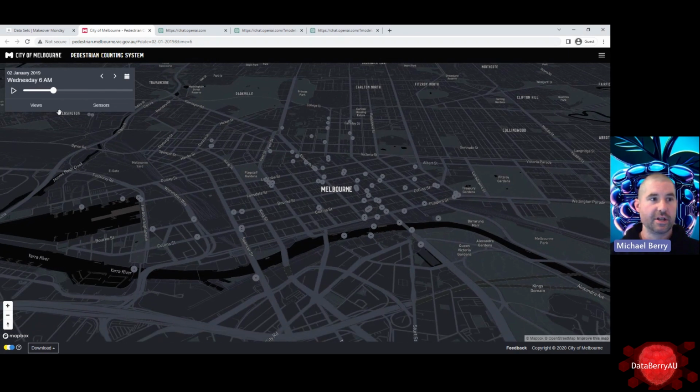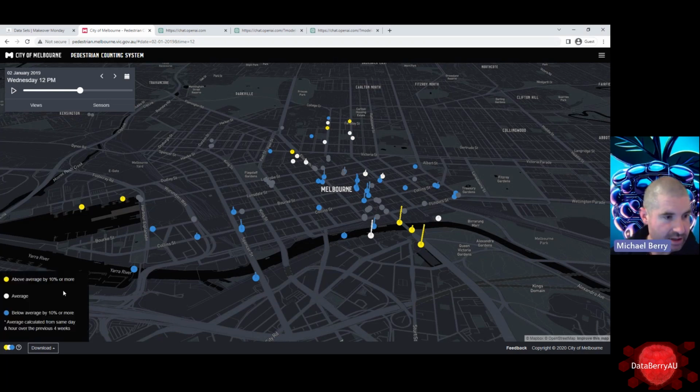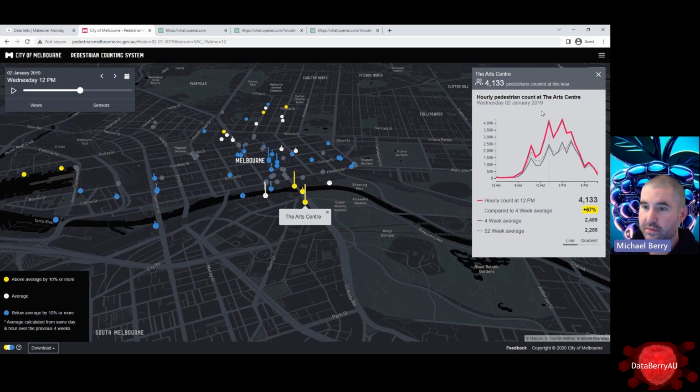So what we've got here, looks like we've got the CBD of Melbourne, where I happen to live, and we've got some visualizations here. So what's going on? We've got the time counting up through the day. I'll just pause that for a second. Hang on, we've got a legend in the bottom left here. So yellow is above average, 10% or more. White is average, and then below average, 10% or more. Okay.